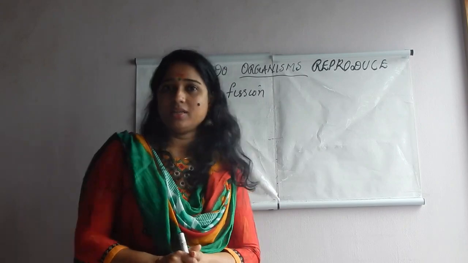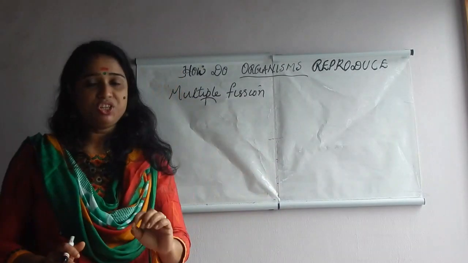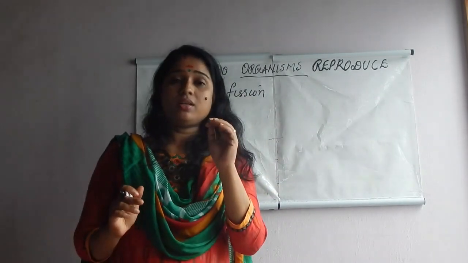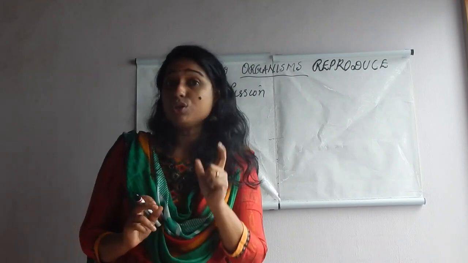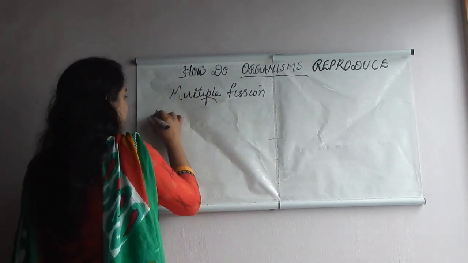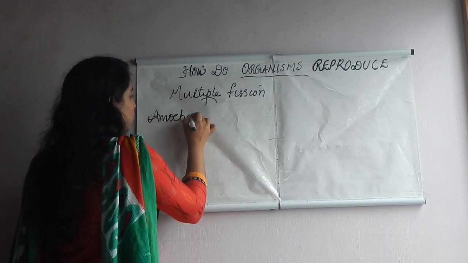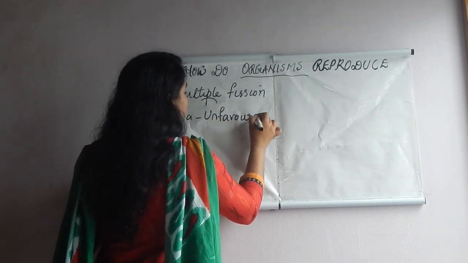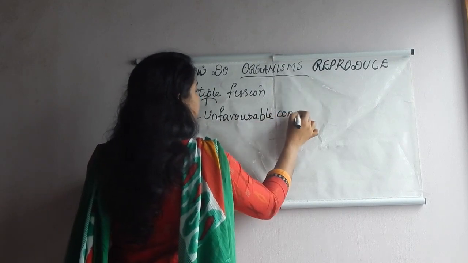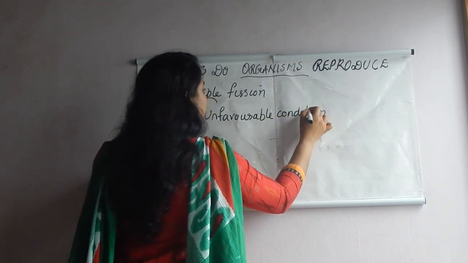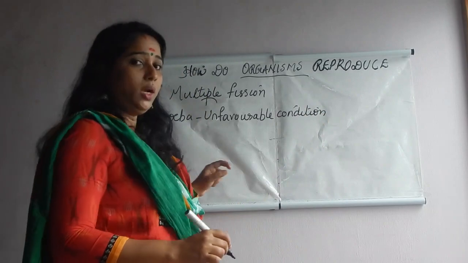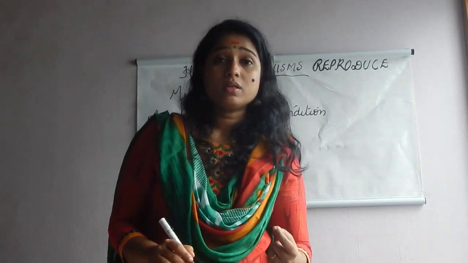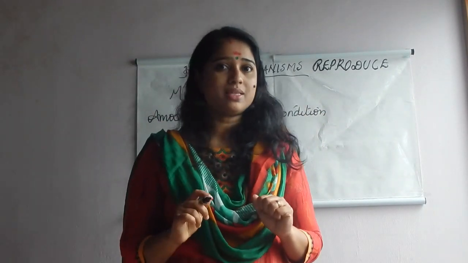Hope it is clear. Now we can discuss about multiple fission. Multiple fission takes place in amoeba during unfavorable condition. Who can say what is the unfavorable condition for amoeba? Favorable condition is the presence of water, isn't it? Then what about unfavorable condition? Lack of water during the drought season, isn't it?